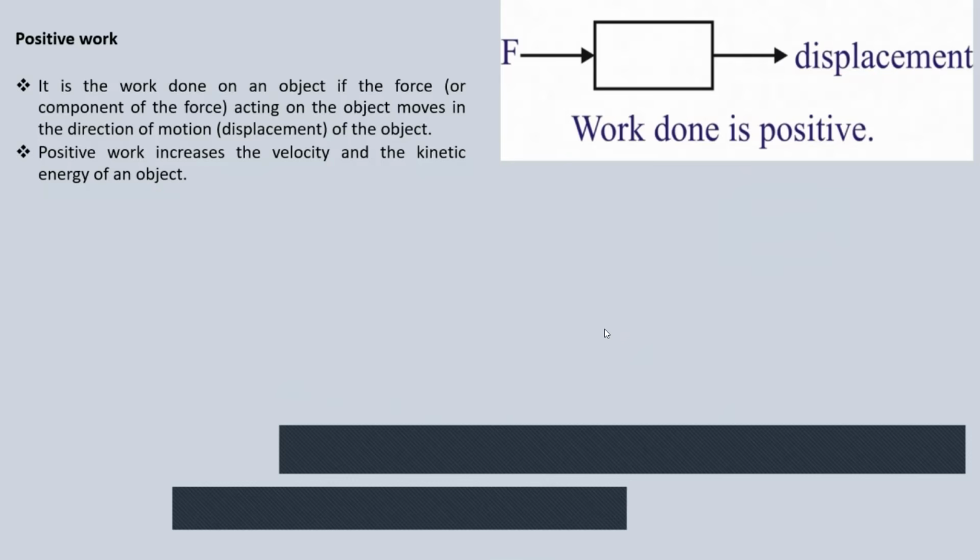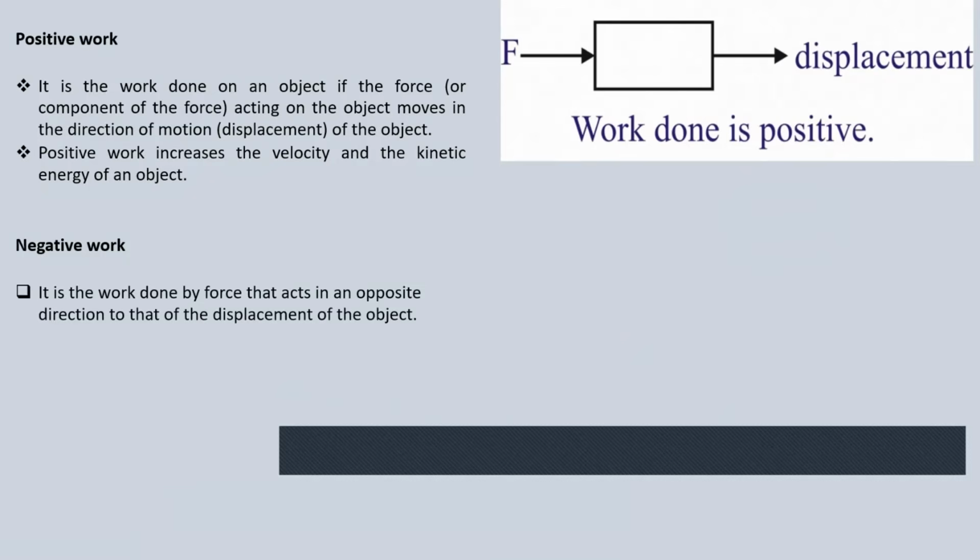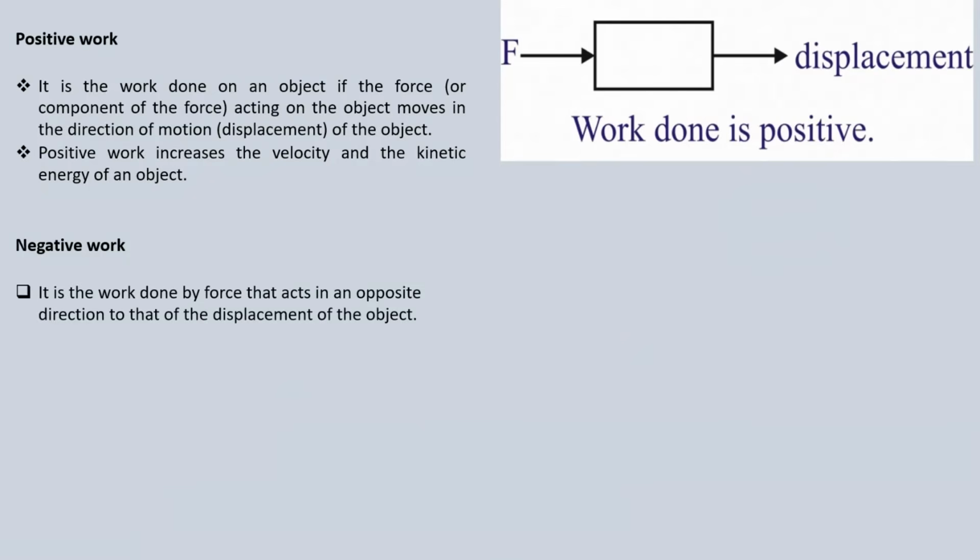Let's see negative work. Now, on the flip side, negative work is done on an object when the force that acts on it acts in an opposite direction to the displacement of the object. What it means is that the object is moving to the right, as an example, but the force acts to the left. So the object moves to the right, but the force acts to the left. What it means then is that negative work is being done.